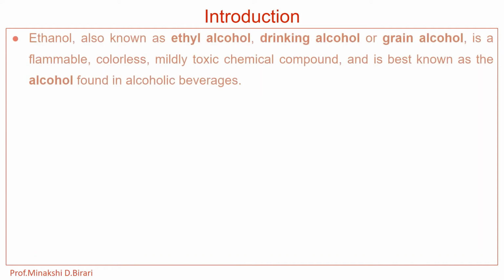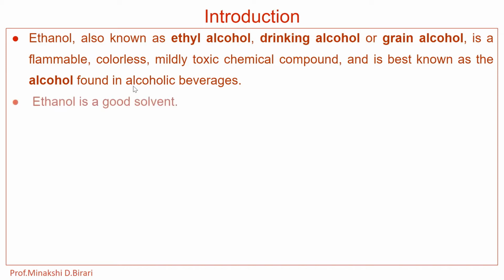We know that ethanol, also known as ethyl alcohol, drinking alcohol or grain alcohol, is a flammable, colorless, mildly toxic chemical compound and is best known as the alcohol found in alcoholic beverages. Ethanol is also used as a good solvent.